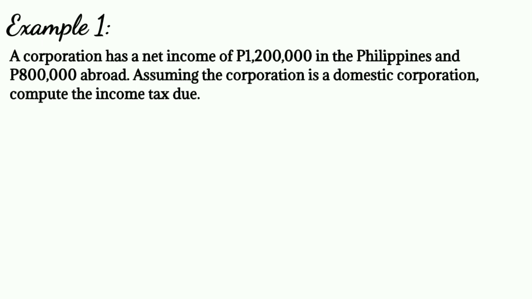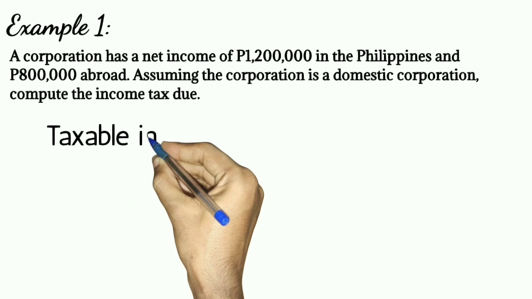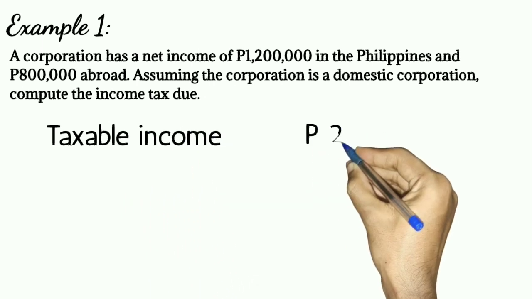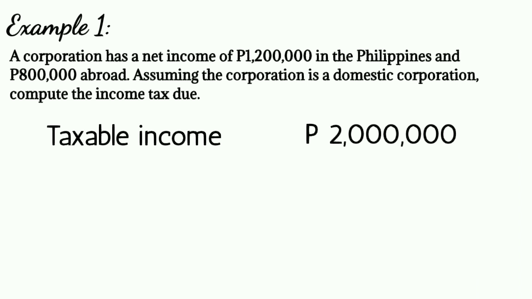Let's now solve the income tax due. The taxable income is 2 million pesos. This is the sum of the 1,200,000 pesos and 800,000 pesos. Take note, the corporation here is a domestic corporation.